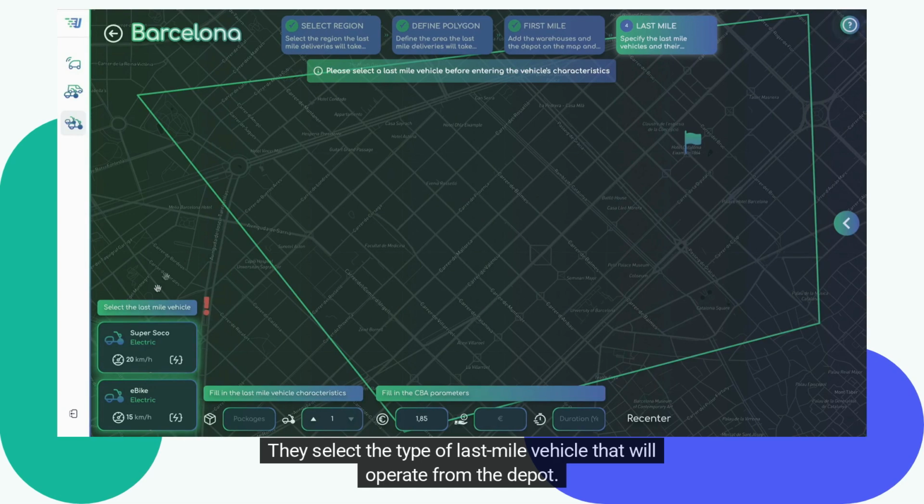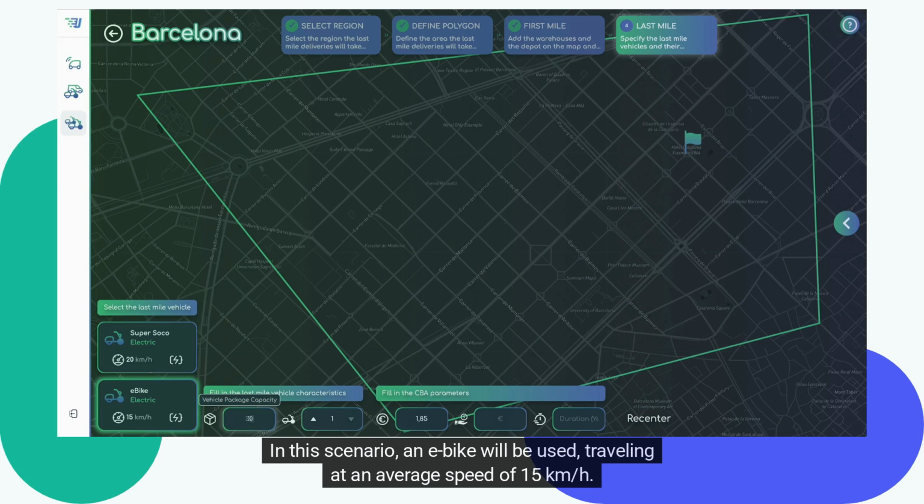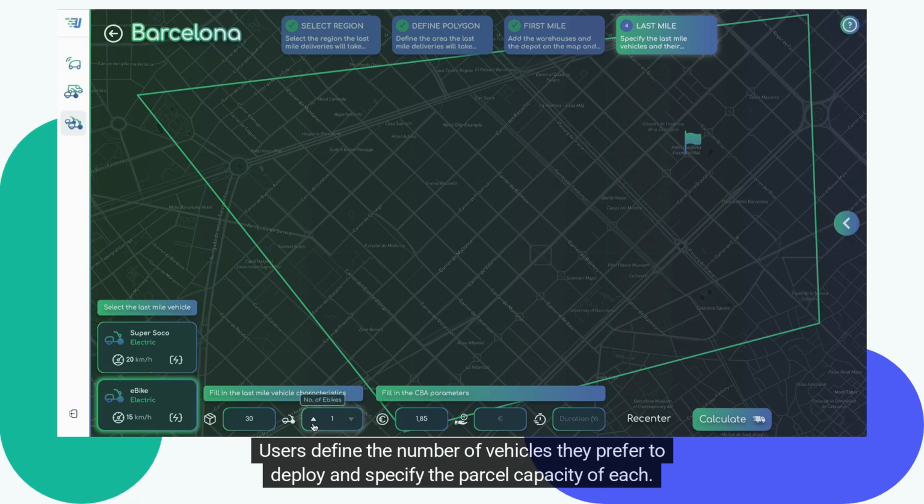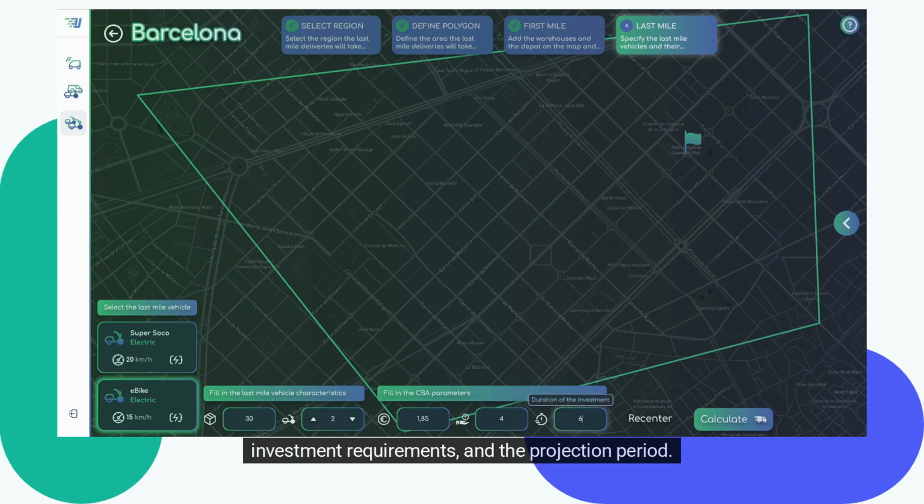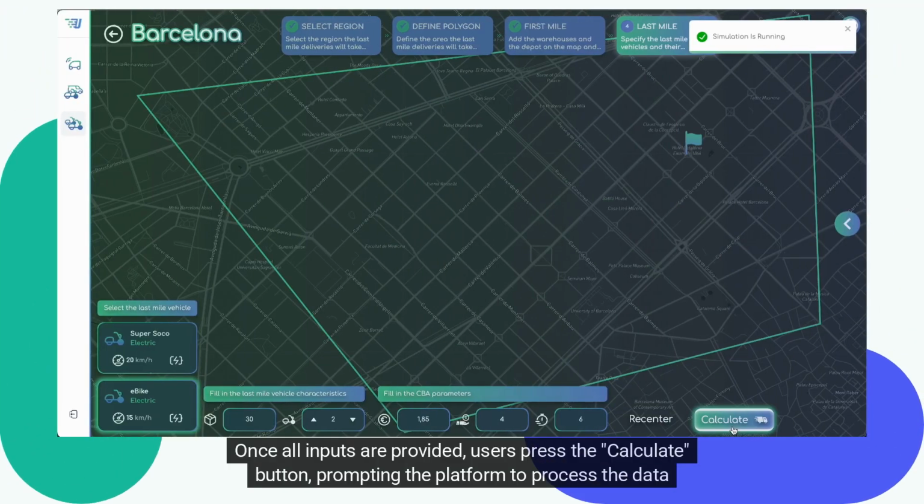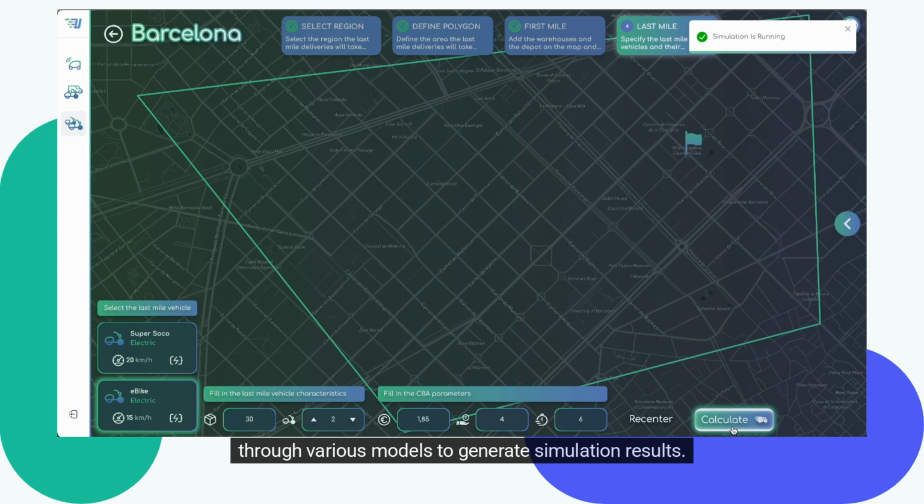Following this, users configure the last-mile delivery details. They select the type of last-mile vehicle that will operate from the depot. In this scenario, an e-bike will be used, traveling at an average speed of 15 km per hour. Users define the number of vehicles they prefer to deploy and specify the parcel capacity of each. The final step involves entering financial parameters, such as labor cost per parcel for the e-bikes, initial investment requirements, and the projection period. Once all inputs are provided, users press the Calculate button, prompting the platform to process the data through various models to generate simulation results.